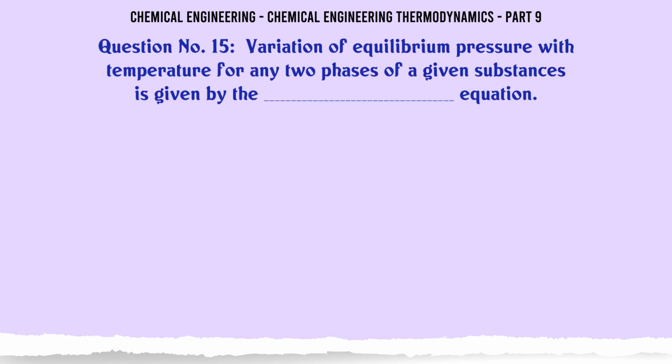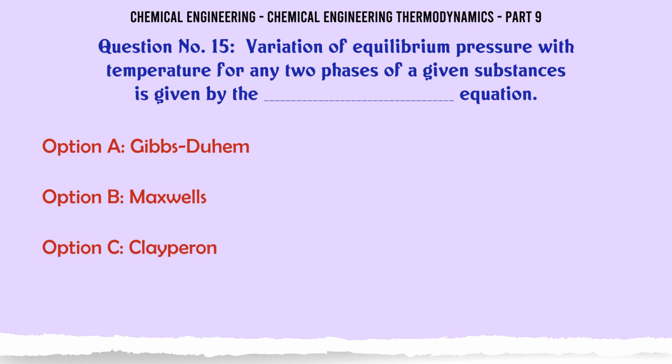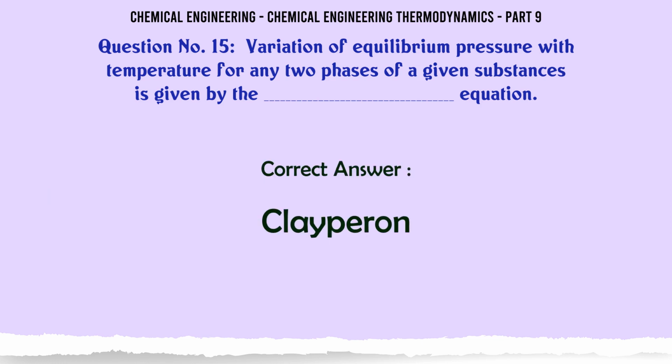Variation of equilibrium pressure with temperature for any two phases of a given substance is given by the equation: A. Gibbs-Duhem, B. Maxwell's, C. Clapeyron, D. none of these. The correct answer is Clapeyron.